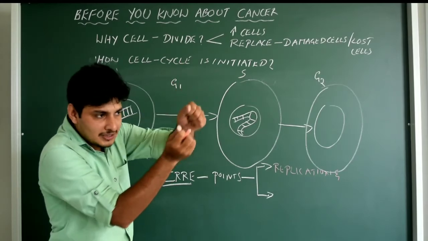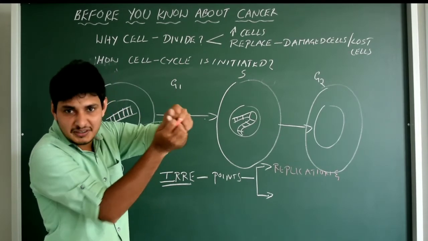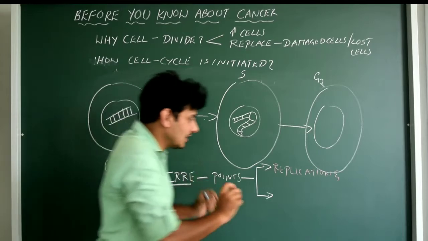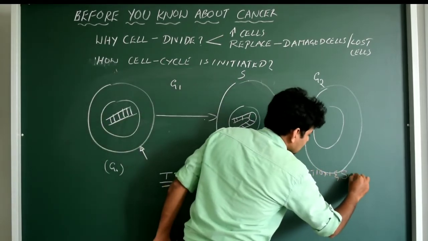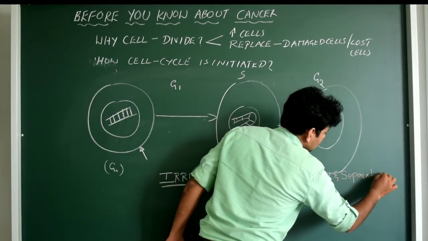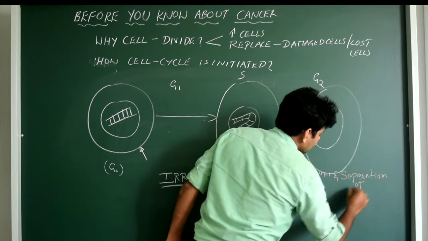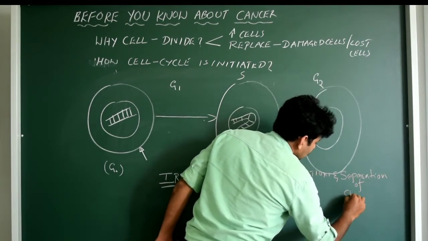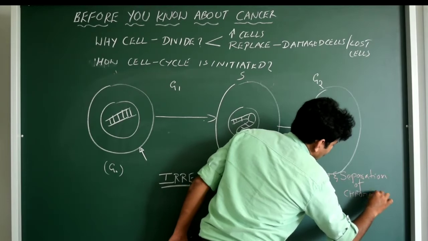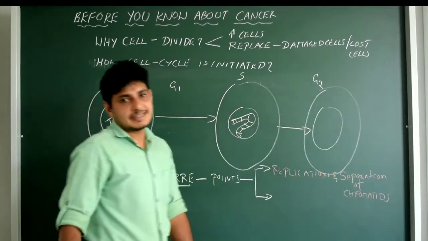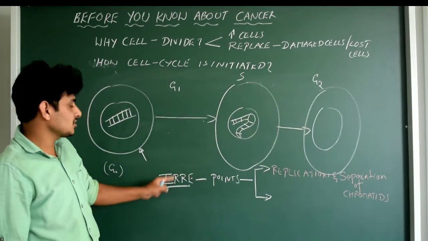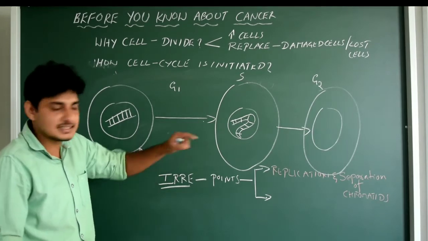Once it is separated, you cannot rejoin them. Done. So that is separation of sister chromatids in the anaphase. These two are the irreversible points in the cell cycle.